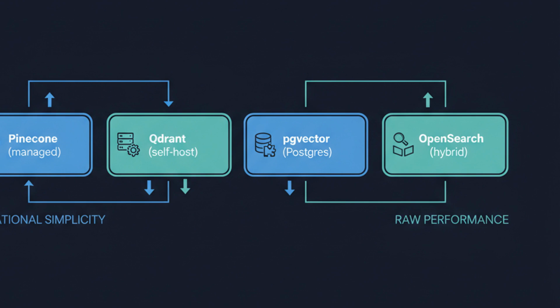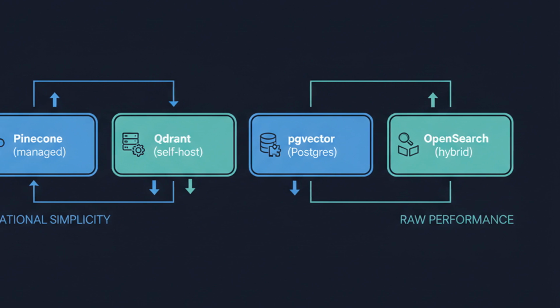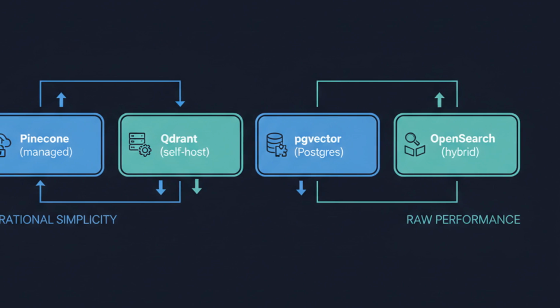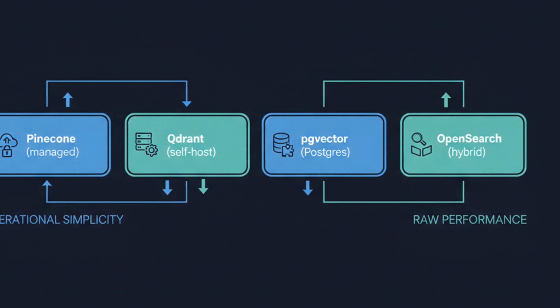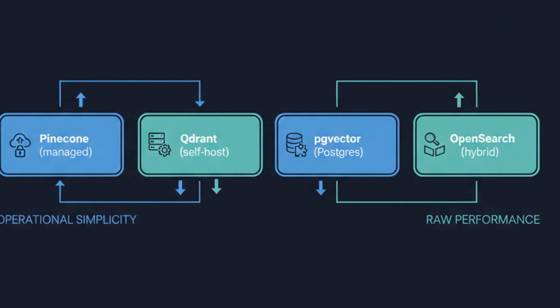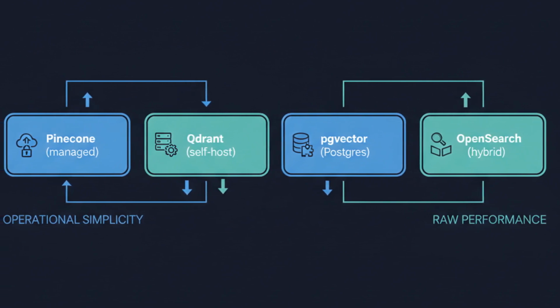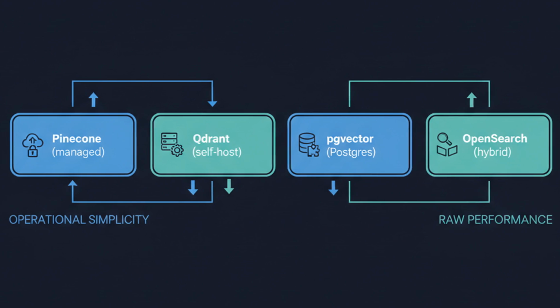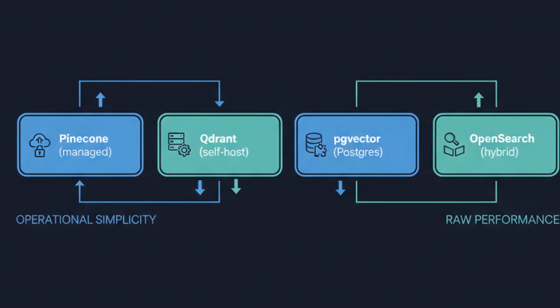You've got managed options like Pinecone and Weaviate Cloud, self-hosted engines like Qdrant and Milvus, and increasingly, vector extensions bolted onto databases you already run, pgvector for Postgres, or the vector capabilities now native in Elasticsearch and OpenSearch. The trade-off is operational simplicity versus raw performance.